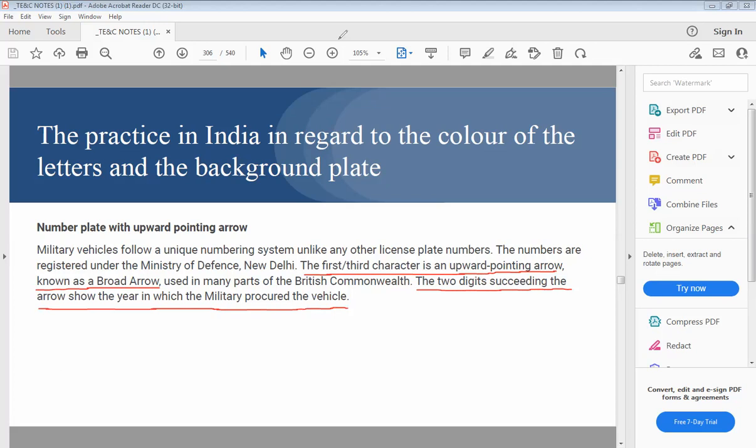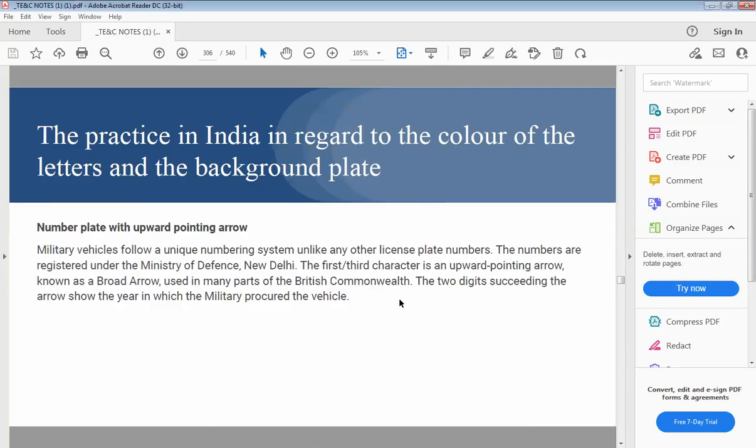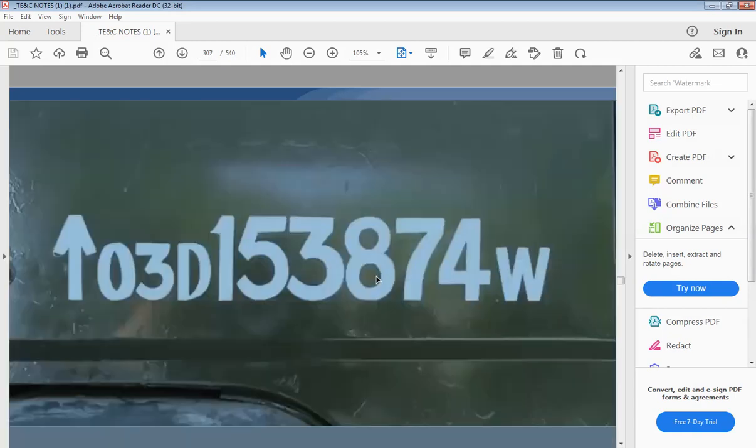Okay, so let us see what it is. So here is the upward arrow, and this first or third letter is representing the broad arrow. The two digits succeeding show the year, for example 15, in which the vehicle was procured by the military.